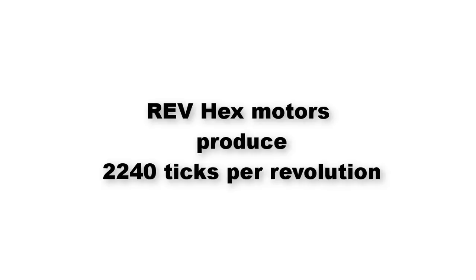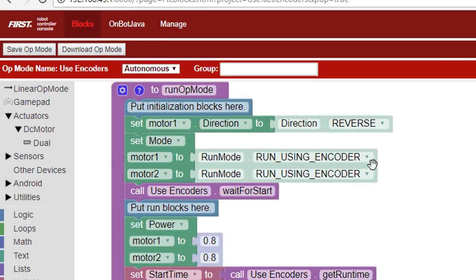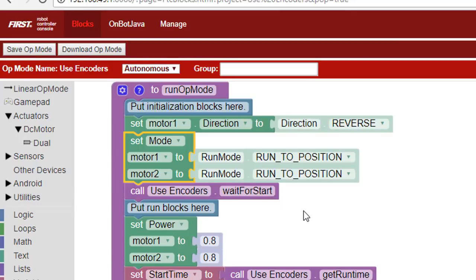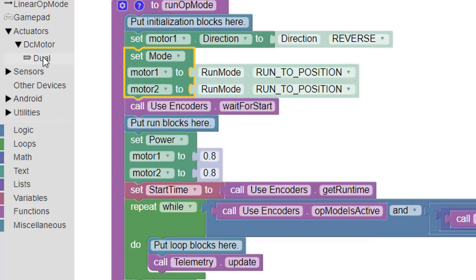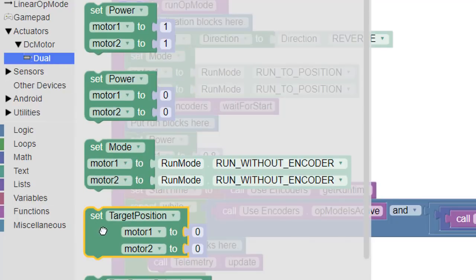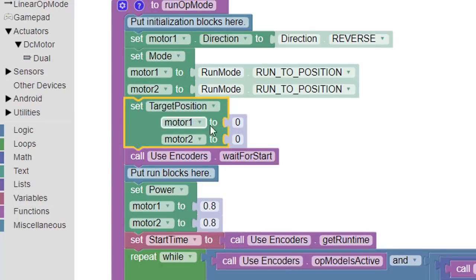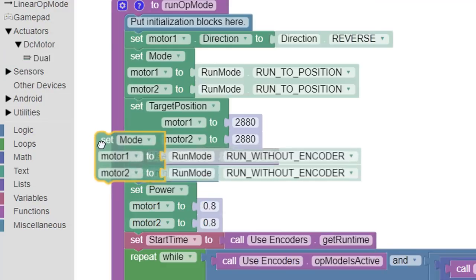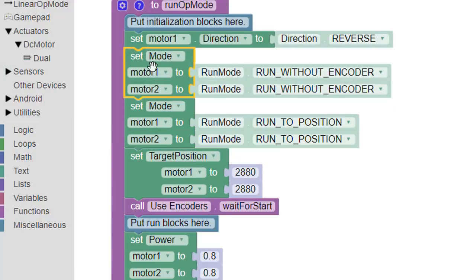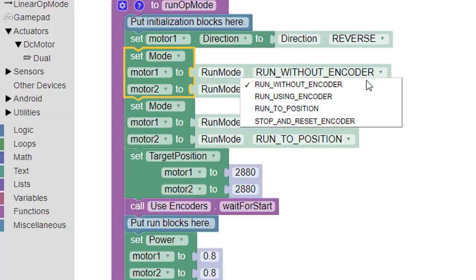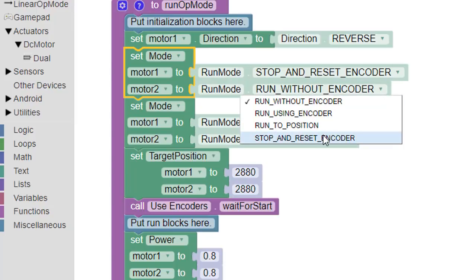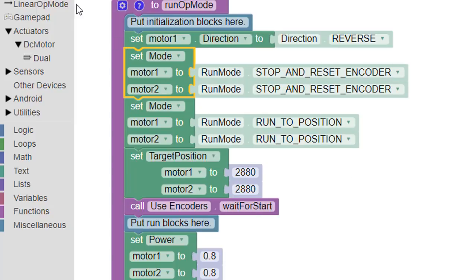We changed the mode to Run to Position. To tell the robot's wheels to make 2 full revolutions, we set the target value to 2 times the number of ticks in a revolution, which for Modern Robotics encoders is 2880, 2240 for AndyMark motors, or 4480 for Rev motors. To ensure that the encoder values start from 0, we'll reset them by selecting a mode called Stop and Reset Encoder. We place this block above the other Run mode block, so the reset occurs before we set the target positions.